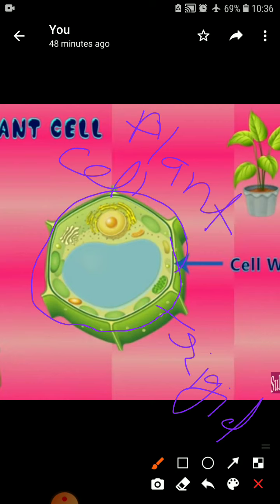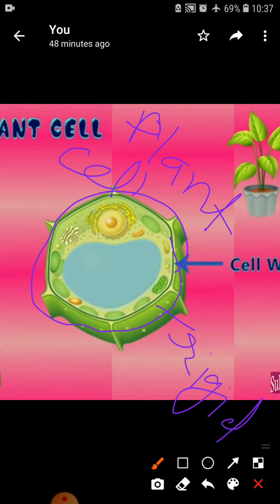We can say the cell wall is present only in the plant cell because the main reason is its function to protect. We know a plant can't move physically from one location to another. So it also needs protection from climate, humidity, wind, temperature conditions, and moisture conditions.